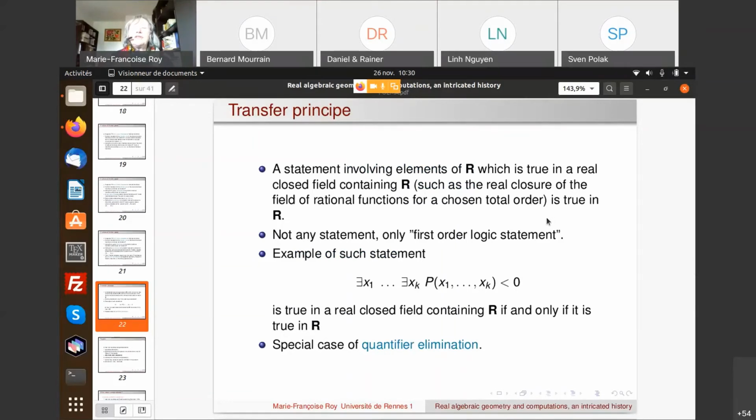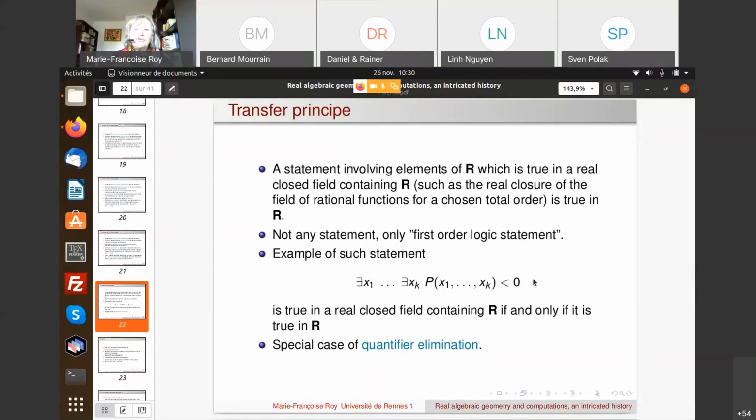But of course, what do I mean by statement? It cannot be any statement, only a first order logical statement, like, for example, this one, the existence of a value for which P is strictly negative.